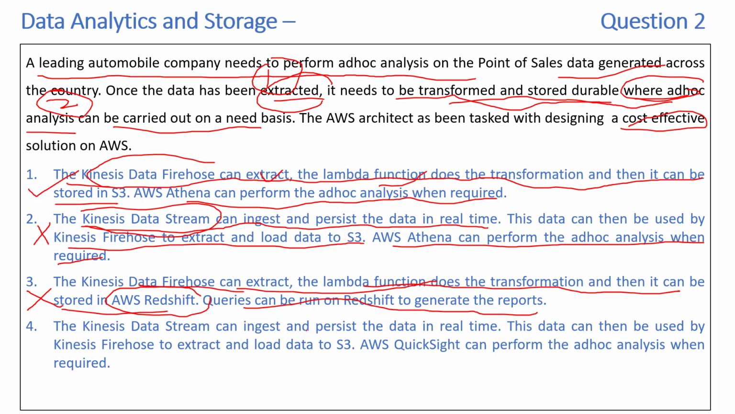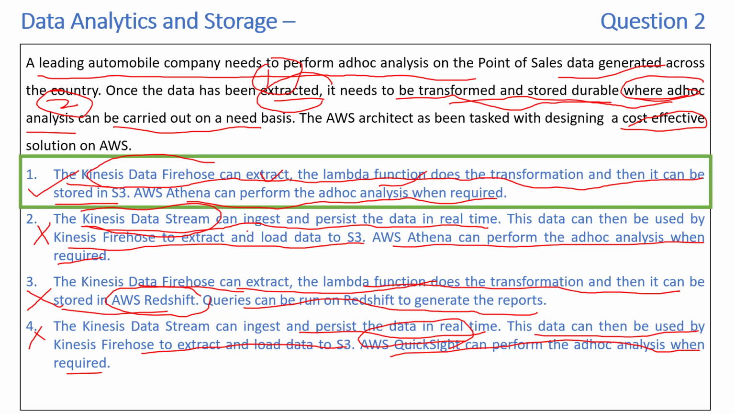Finally, the Kinesis Data Stream can ingest and process the data in real time. The data can then be used by Kinesis Firehose to extract and load data to S3. AWS QuickSight can perform the ad hoc analysis when required. So it's similar to the second option. You can use the data stream to ingest, and then you can use Firehose to extract and load to S3. AWS QuickSight does not perform the ad hoc analysis. It's more a visualization tool like Power BI. So this is ruled out. So the correct answer for this is the first one.